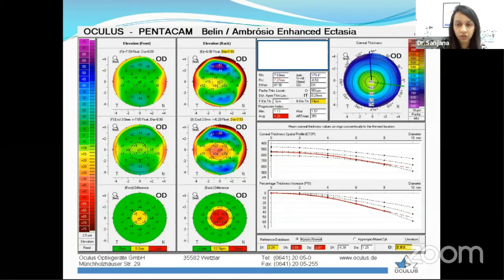So just to mention the values, for ART max, the cutoff is considered to be 339. And we also have something called ART average, where the cutoff is considered as 434.